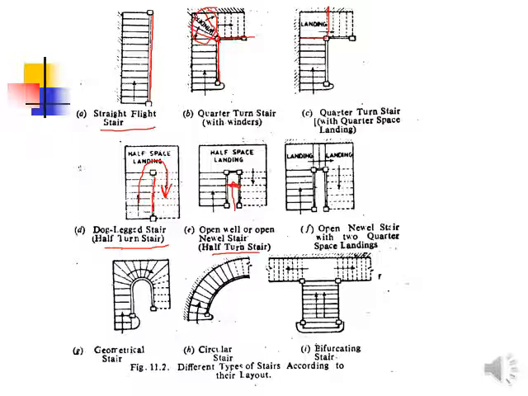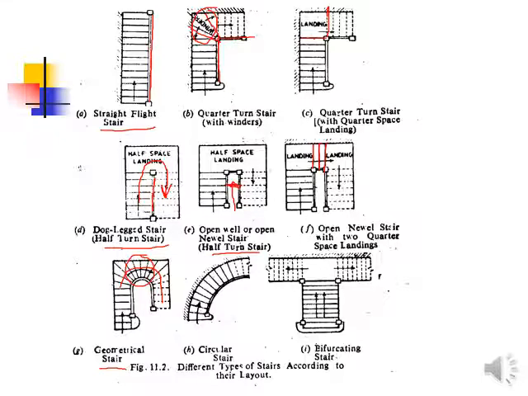Then in the next you can see this is also a 2/4 turn, but with 2 to 3 steps in between, 2 landings. So here landing, then again steps, again landing, and then again you are coming up. This is called a geometrical stair, which gives you more winders, completely. This is again a half turn, 180 degrees, but with winders in between.